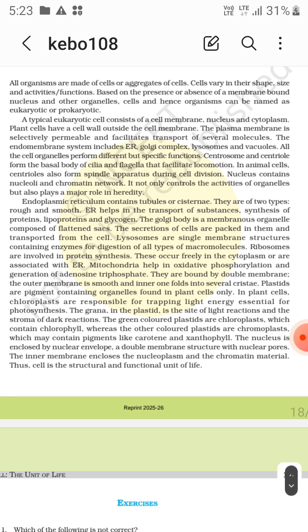A typical eukaryotic cell consists of a cell membrane, nucleus and cytoplasm. Plant cells have a cell wall outside the cell membrane, right? The plasma membrane is selectively permeable and facilitates transport of several molecules. The endomembrane system includes endoplasmic reticulum, Golgi complex, lysosomes and vacuoles.